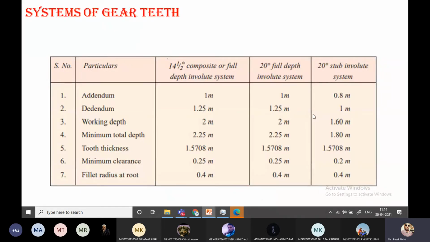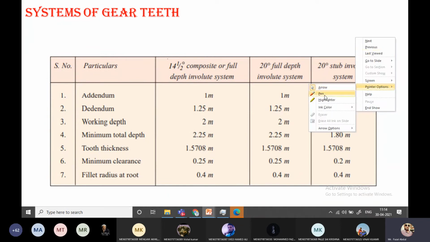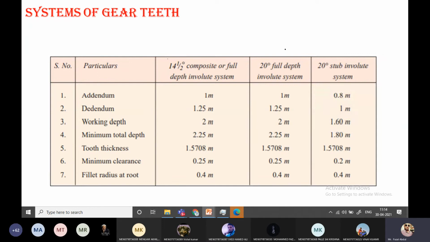So, system of gear teeth. Just now I said that based on the pressure angle, the gear system is divided. That is the system of gear teeth. Here we have three systems of gearing. One is 14 and a half, which is nothing but the pressure angle.